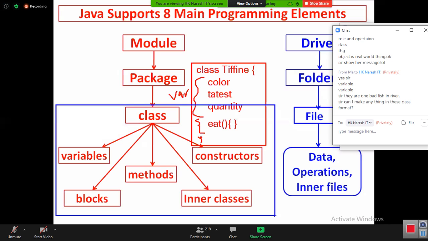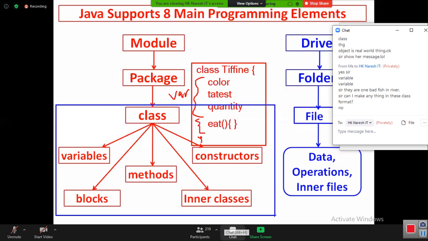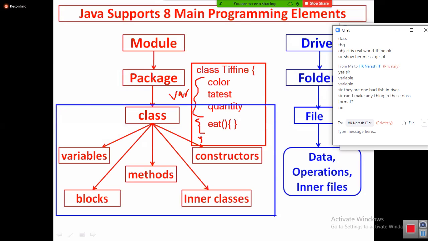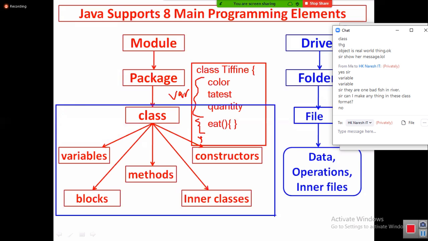Tell me, to learn Java, do you need a system? Do we need to spend that time separately? Not required, no? While going on the road, you have seen a bus. Can you create a program called bus? You can practice. Class bus, open bracket, closed bracket. Okay. Now, what the bus name, bus number, these are bus variables. All the values of the bus you create as variables. The bus operations you create as methods.